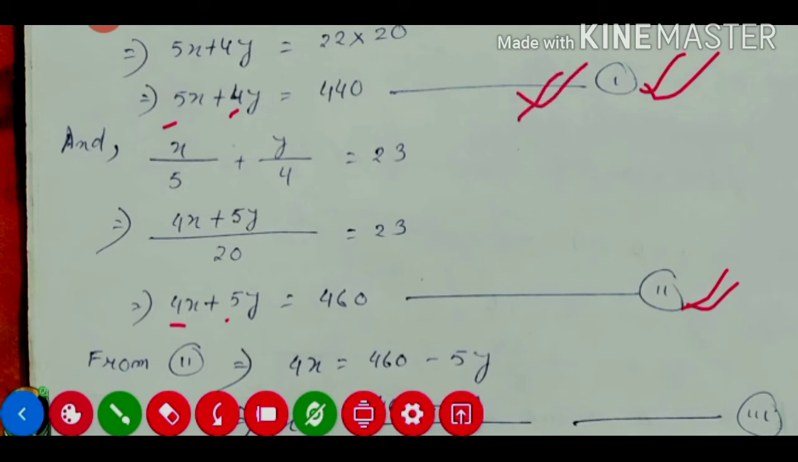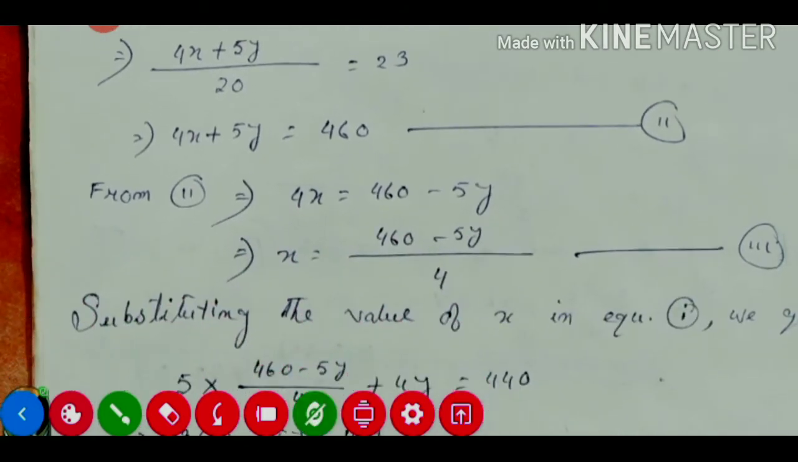We are able to take out the value from 1 also, or from 2 also. So from equation number 2 we are taking out the value of x. So 4x is equal to, shifting the y term to the right hand side, it will be minus 5y. So 460 minus 5y. Now we divide this by 4. So this one will be equation number 3. So we got equation number 3.